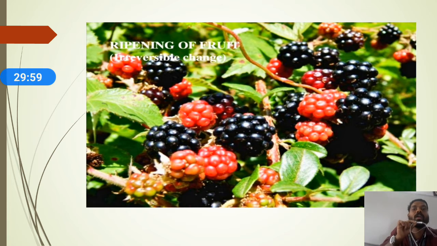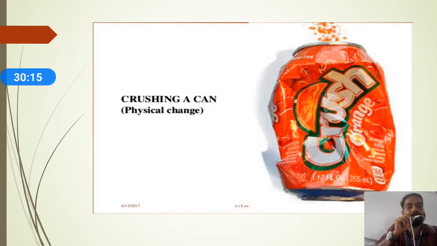Okay, so ripening of any fruit we consider a chemical change, otherwise you can call it an irreversible change. Now we can move on to the next example.